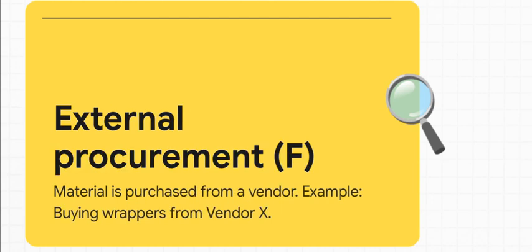And then you've got the flip side, external procurement. This is type F. This is basically when we go shopping. Look, we might be the best chocolate makers in the world, but we probably don't own a high-tech printing press for the wrappers. So we buy those cool branded wrappers from a company that specializes in it. That right there, a perfect example of a type F material.